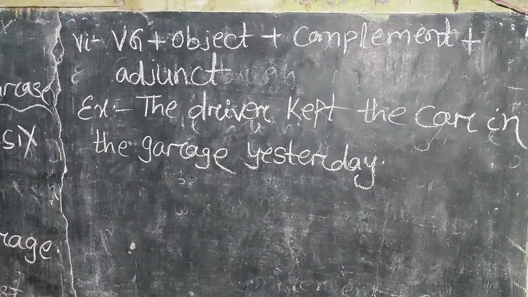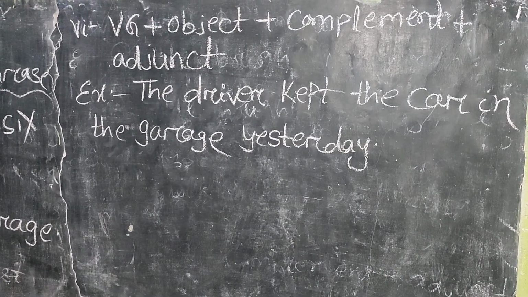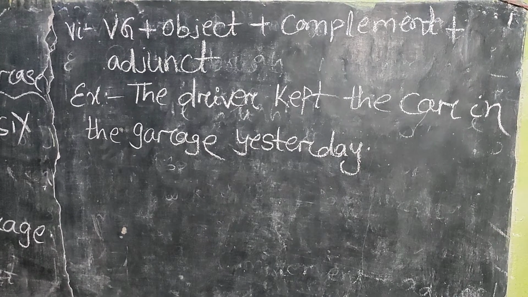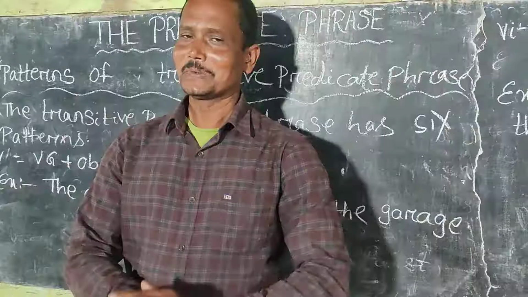Number 6, VG plus object plus complement plus adjunct. The driver kept the car in the garage yesterday. It is the example. And yesterday is used as an adjunct.